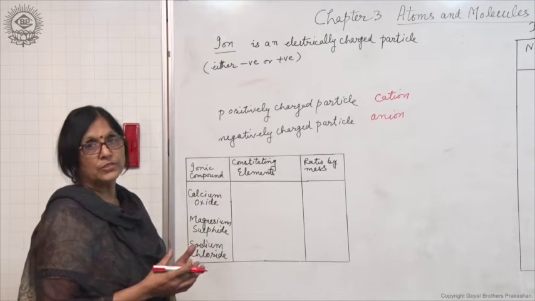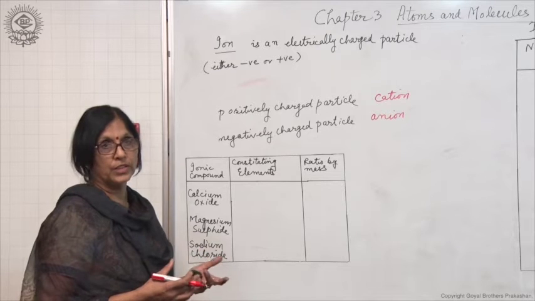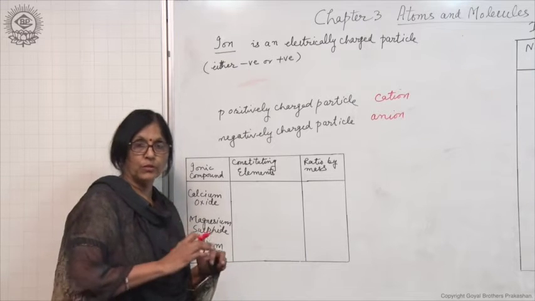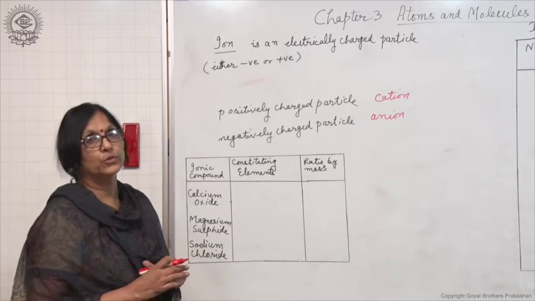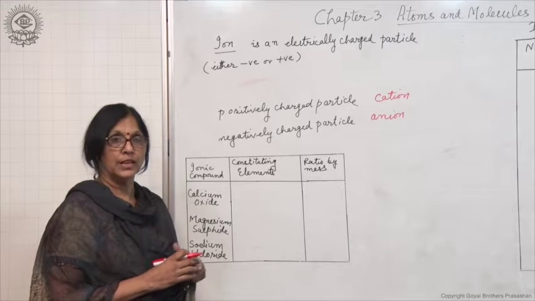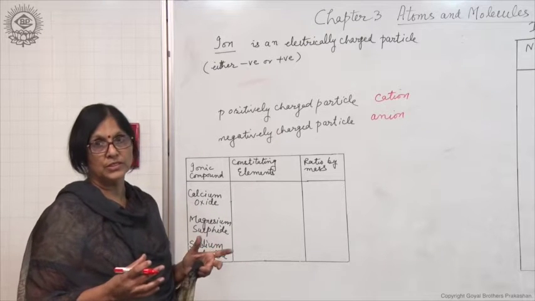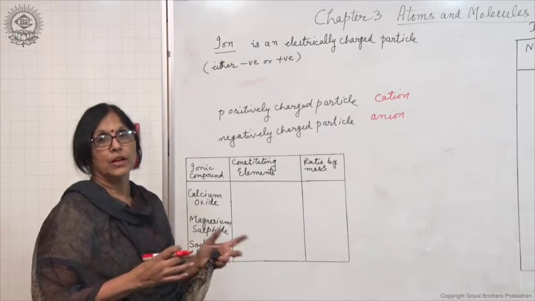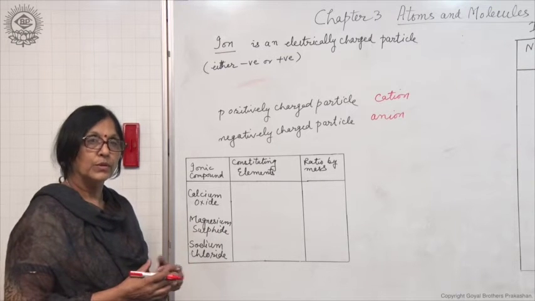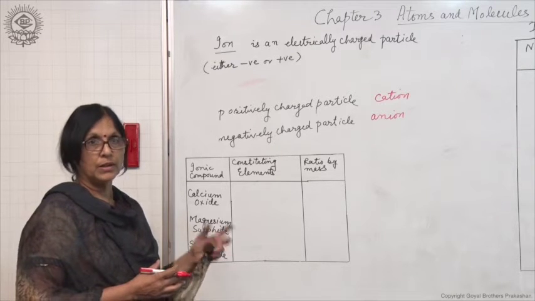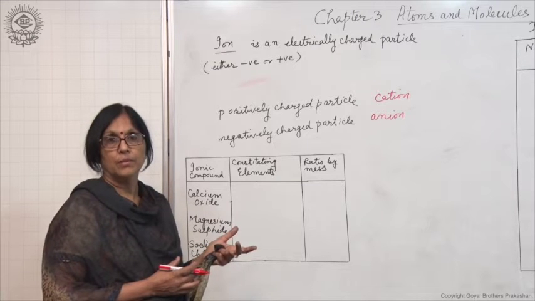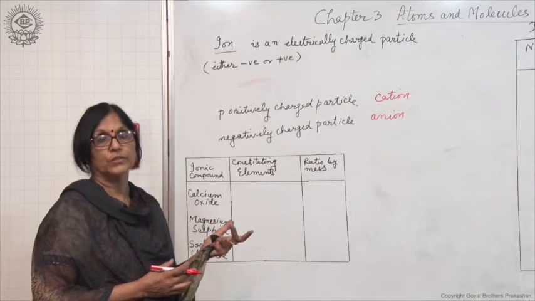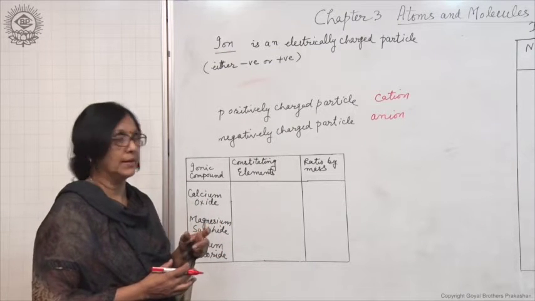Now let us discuss some of the ionic compounds and also find out their ratio by mass. But one thing you keep in mind, that the compounds which are made of metals and non-metals do not contain molecules, but they exist as ions of opposite charges. Molecules are present in the case of the compounds formed by the combination of non-metals. A non-metal combines with a non-metal and forms a compound which consists of molecules, which does not consist of charged particles. So this difference you should keep in mind.